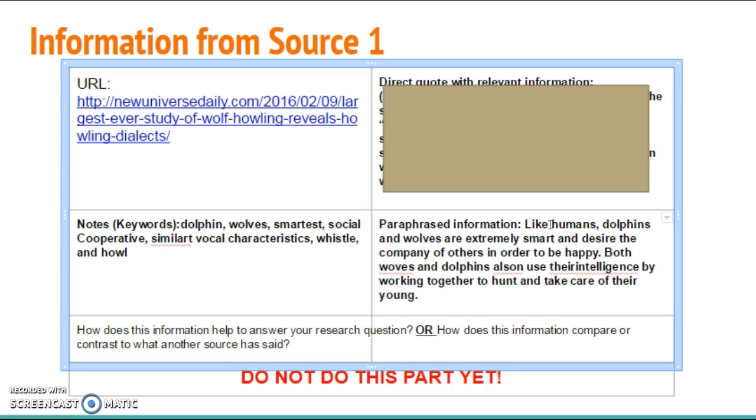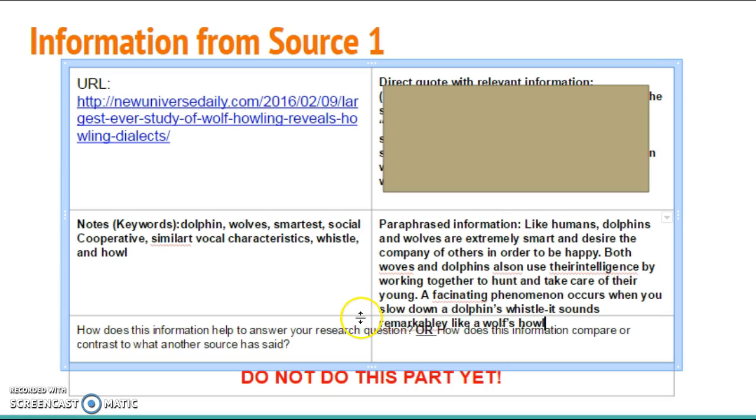So I think I'm going to write a fascinating phenomenon, means like a really cool thing that happens, occurs when you slow down a dolphin's whistle. It sounds remarkably like a wolf's. Oops. Howl.